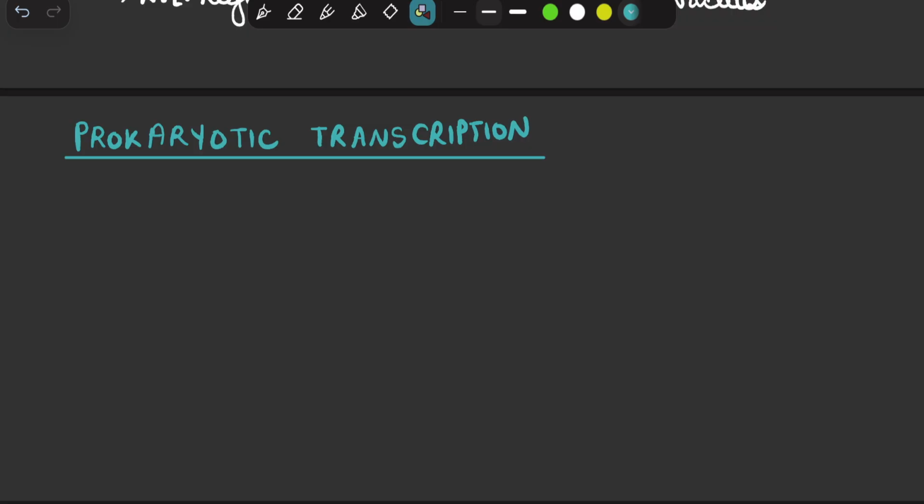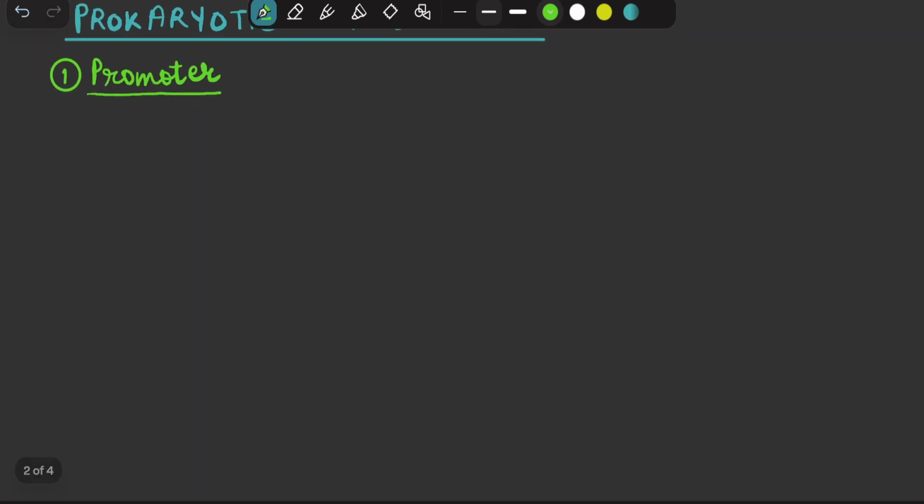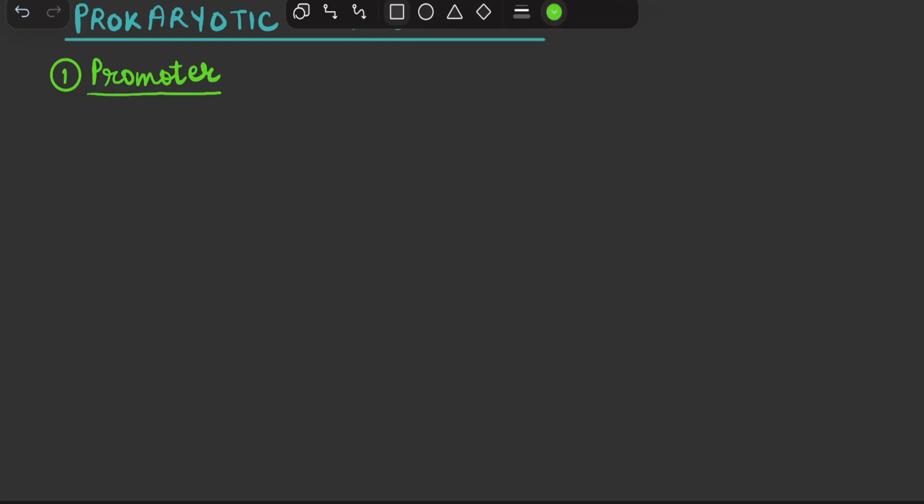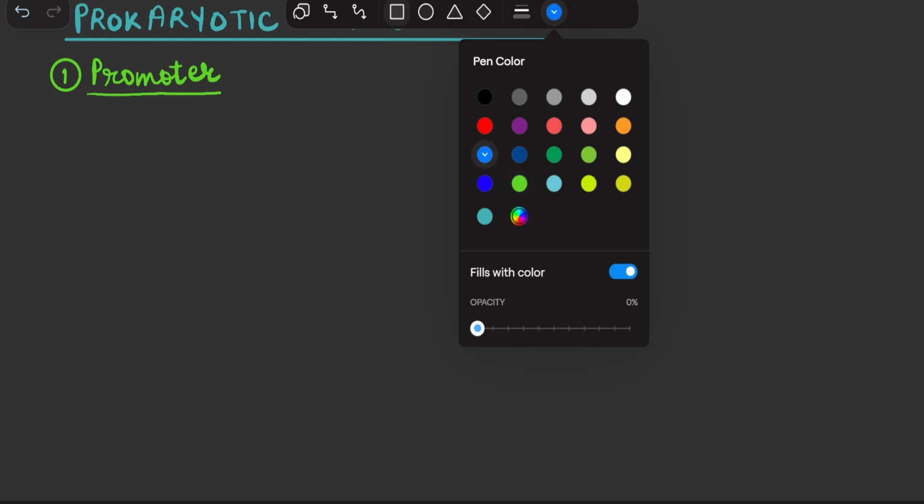So now we have to talk about prokaryotic transcription. Firstly, we will talk about its promoter. Now the promoter of the prokaryotes is a very special promoter. Let me draw it with a different color.